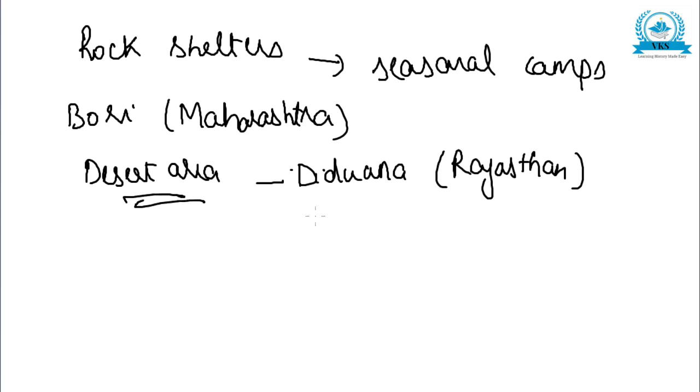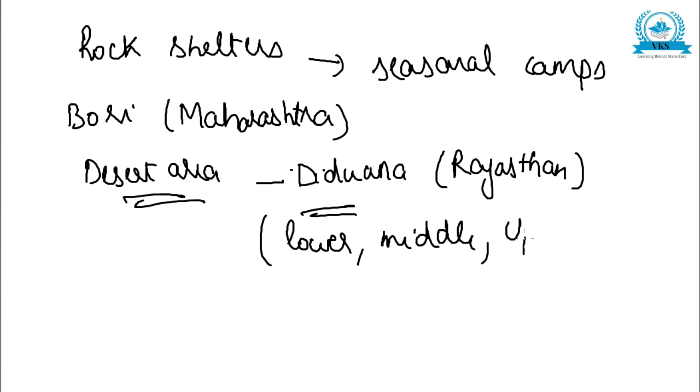This place specially, Didwana, had tools of the 3 ages: lower, middle and upper Paleolithic age. Okay, so there were many.